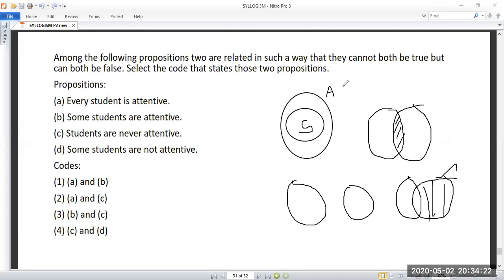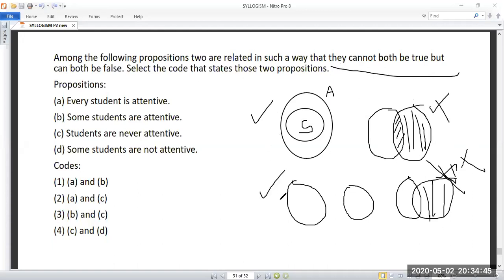So if you take this, they both cannot be true. As you know, if this is true, then definitely this should be true, because if this person is true, then definitely this person exists. So you can eliminate this one and this one, and you can take this: both can be true, or both cannot be true. Sorry, both cannot be true, because